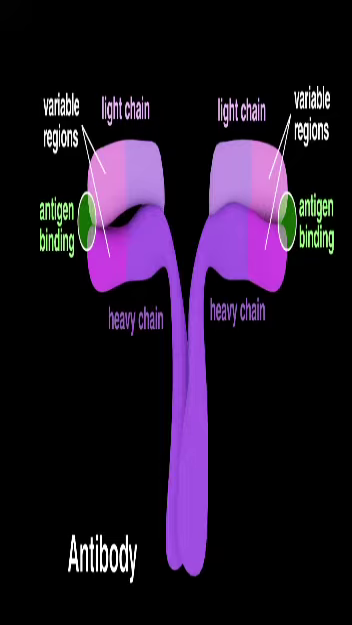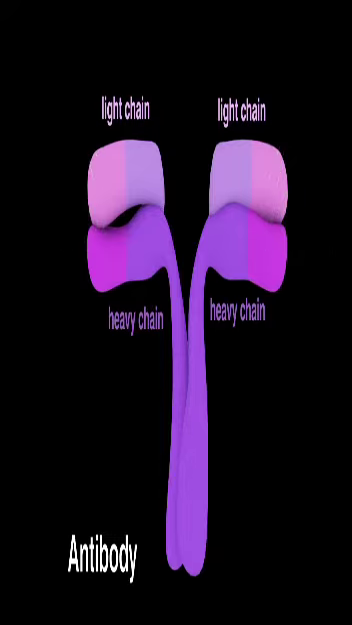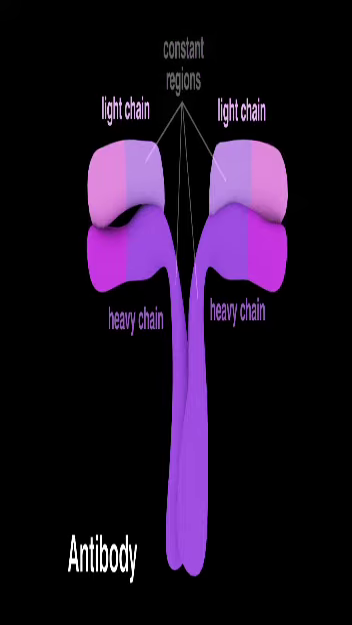The other regions of the polypeptide chains from the same species are called the constant regions. The constant regions are responsible for interacting with the effector proteins that mediate the immune response.